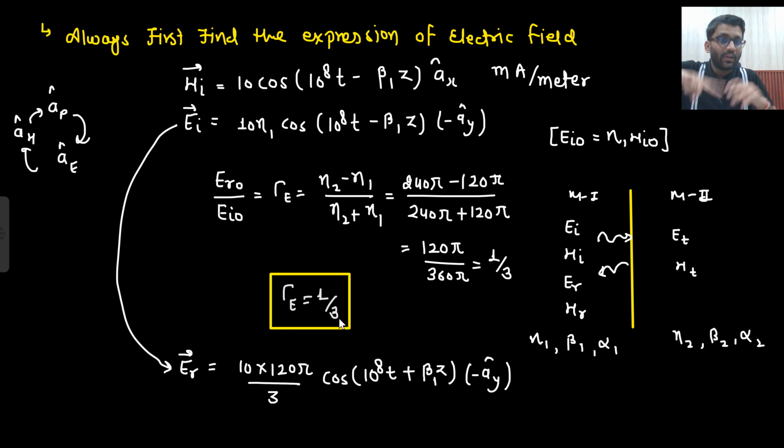If gamma E had become negative, then a minus sign would come, and this minus and this minus would cancel out. That means your direction of electric field has changed. You assumed the direction did not change, but actually it has changed. So gamma will take care of that. So this is how we will solve the problem. In the examination, a lot of people mess up because they remember a lot of formulas. No, I do not need to remember any formula. I know only one formula, that is gamma E, which is 1 by 3 here. So from incident to reflected, I just multiply with 1 by 3.